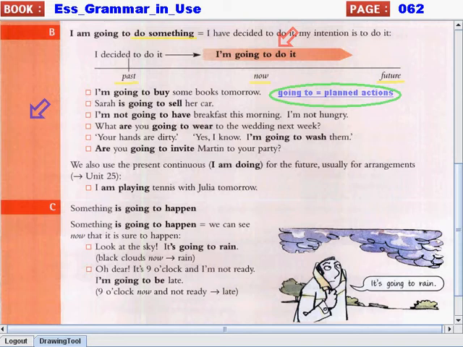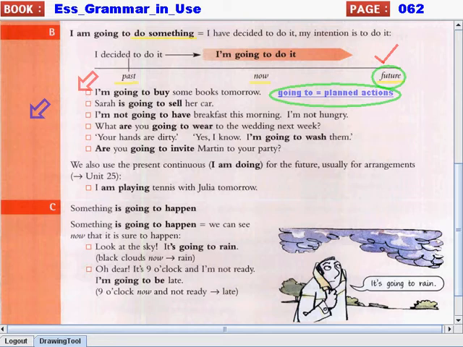So, you have a plan to do it, but it's not yet done. You haven't done it yet. You just plan to do it. So, since you have a plan to do it, that will happen in the future. Your plan is going to happen in the future. You are going to do it.